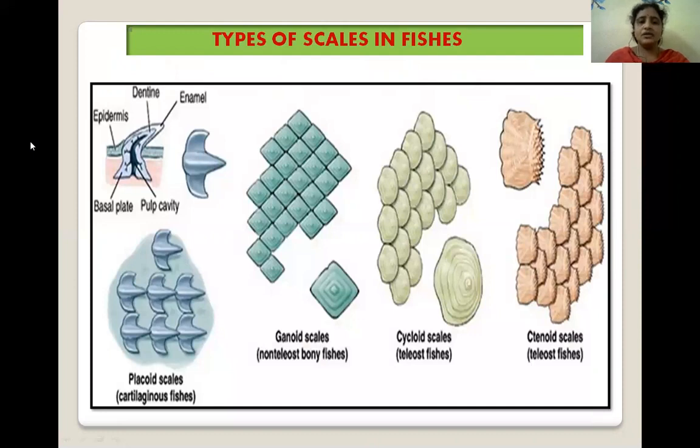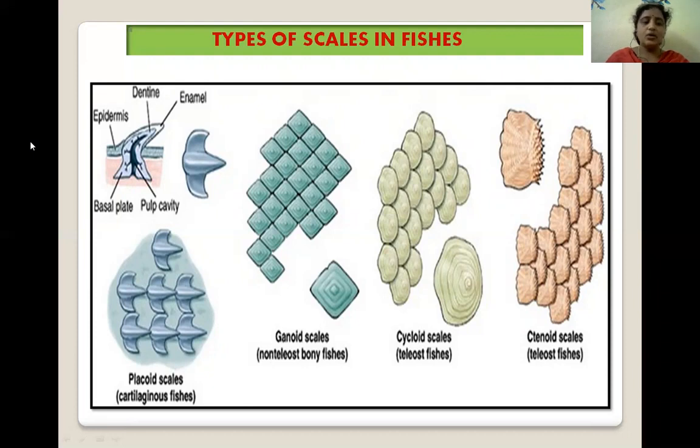This slide shows the four different types of scales. First, go to the placoid scales, which are also known as dermal denticles because they are dermal in origin. These are closely set but do not overlap each other, which we can observe here. Basal plate embedded in dermis and trident spine projecting outward through the epidermis. The examples include shark.